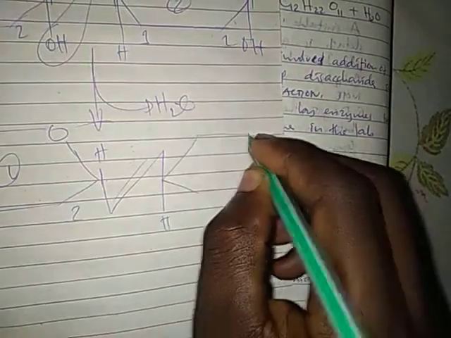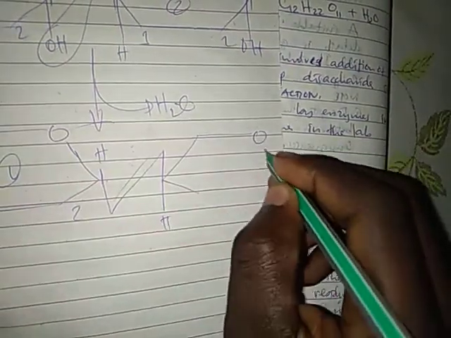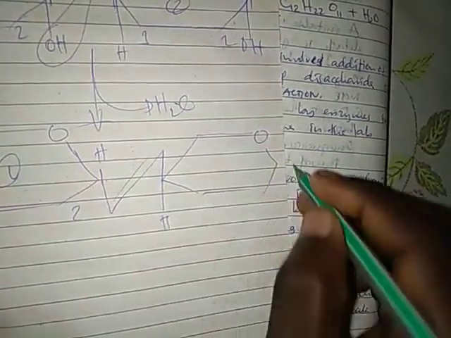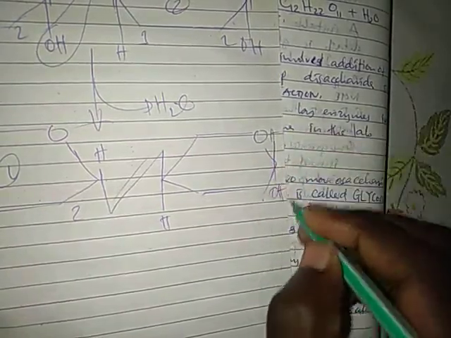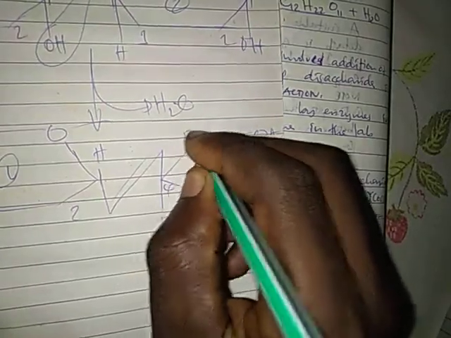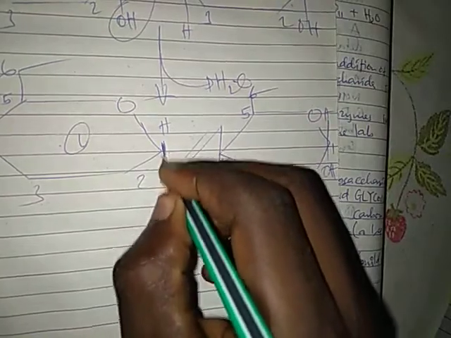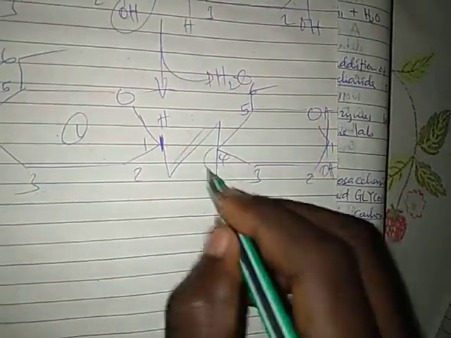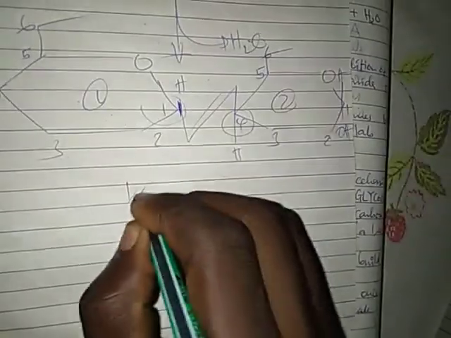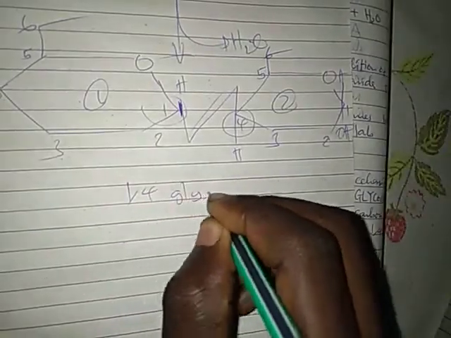Hydrogen, and here we'll have hydroxyl, then hydrogen. 1, 2, 3, 4, 5. So what I meant here is that this is the first carbon, then this is the fourth carbon of the other molecule. That's why it is called a 1,4 glycosidic bond.